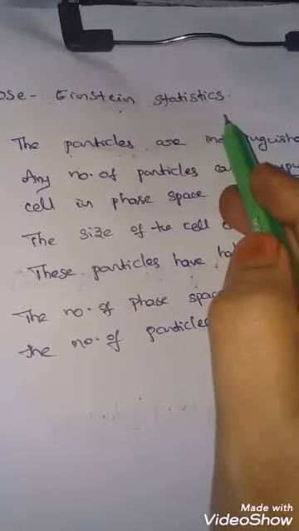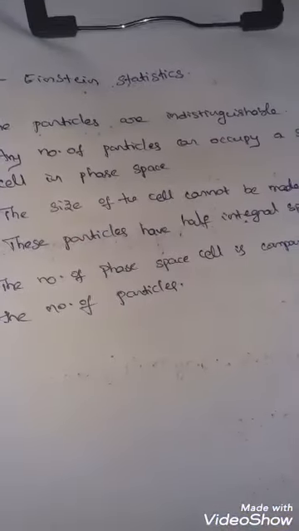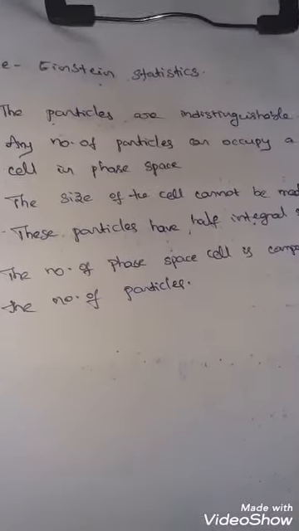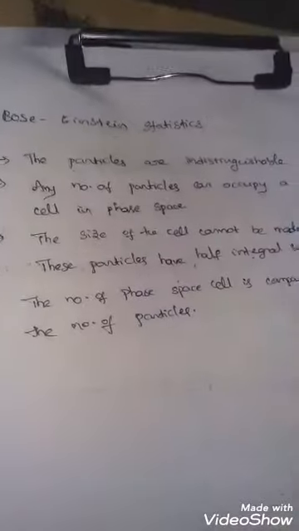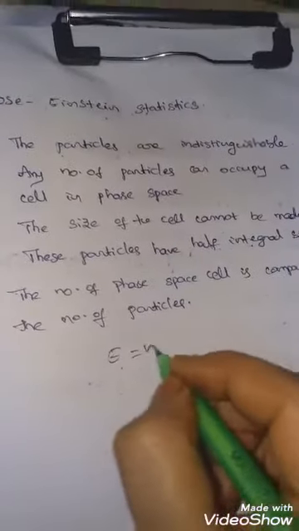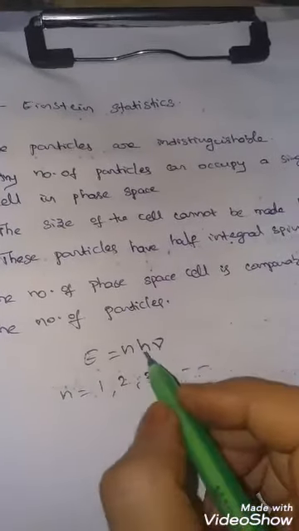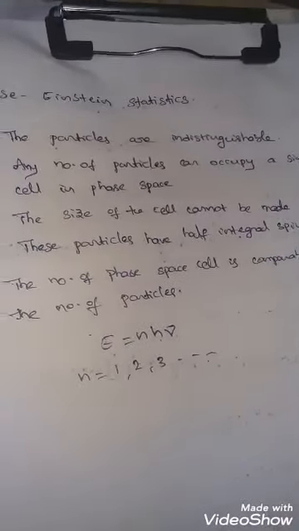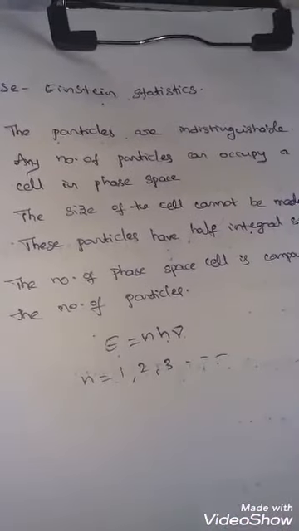According to Bose-Einstein, they used Planck's hypothesis. For these stats, using the energy E is equal to nh nu, as usual, where n is equal to 1, 2, 3, the number of particles, h is Planck's constant, nu is the frequency, and E is the energy here. According to the Bose-Einstein assumptions, the particles here are indistinguishable.